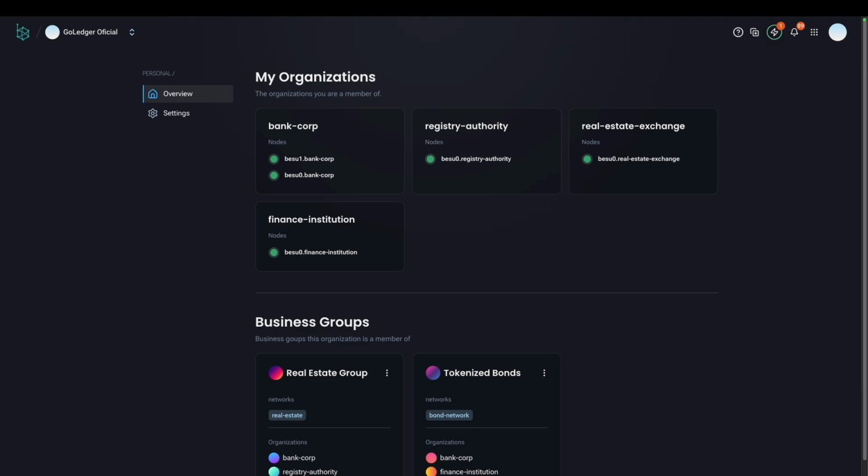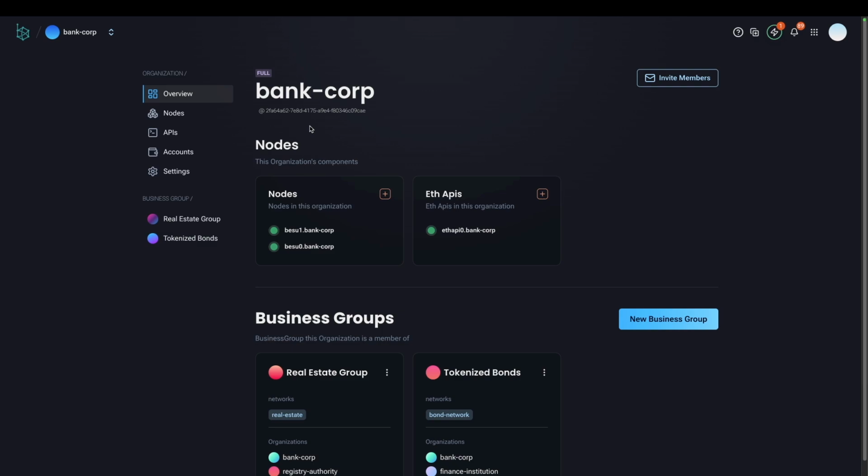As you can see, I'm already logged into my account. This is a demo environment, and at the moment I have 4 organizations configured. If you watched the previous videos on private Ethereum concepts, you're already familiar with the idea of an Ethereum externally owned account, or EOA. GoBesu builds on this concept of organization. I'm going to click on one organization.